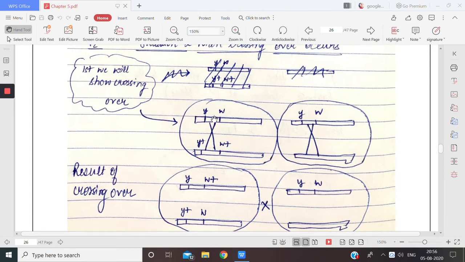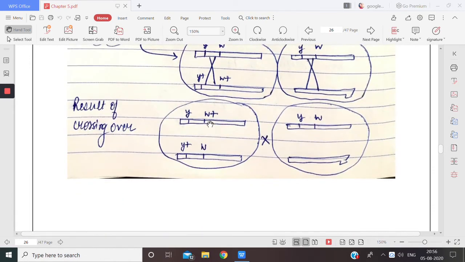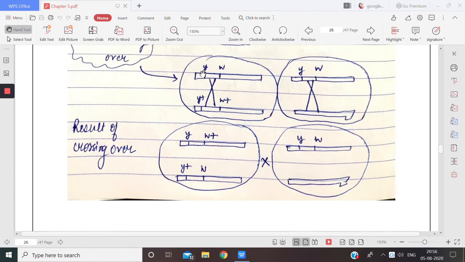So after getting crossed over, what is the result I am getting? This Y will be exchanged with this W plus C. Similarly, Y plus will get this W, the cross has been done. Crossing over has occurred. Similarly here, this chromosome will get the genes, and the other one won't get the genes. So the crossover has occurred. So these are the results of the crossover.